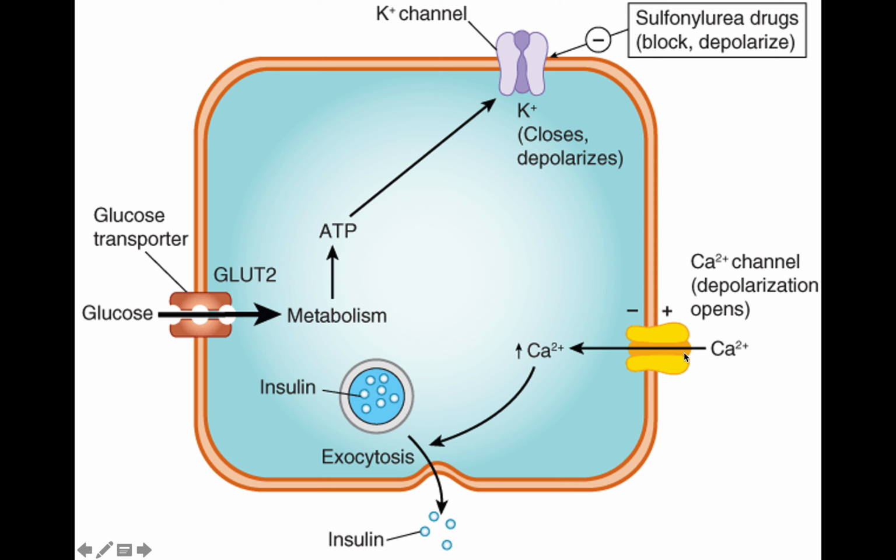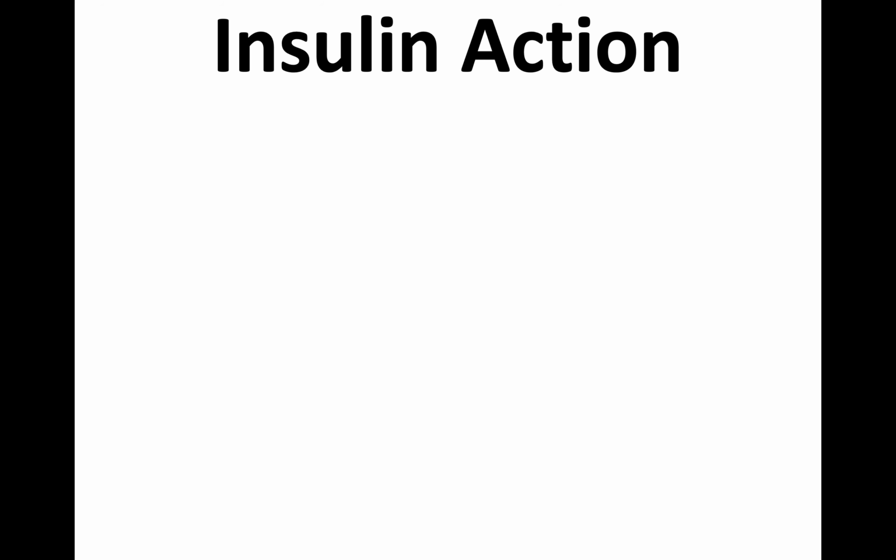Depolarization leads to opening of the voltage gated calcium channel, and entry of calcium leads to disruption and exocytosis of the insulin stored in the vesicle, causing insulin secretion. I hope you understood the mechanism of insulin synthesis and release, and how glucose is involved in insulin secretion. Is that clear? Okay, let's go to the actions of insulin.